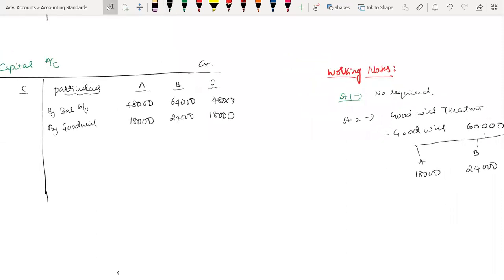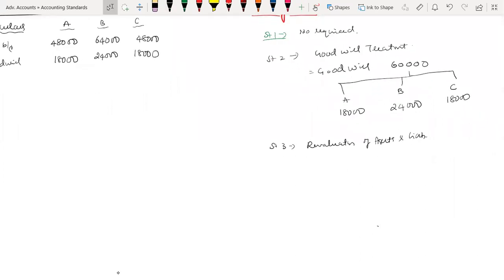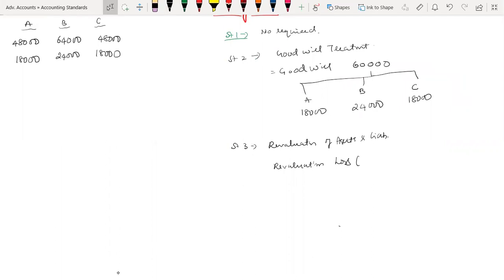Next, step number 3. Step number 3 is revaluation of assets and liabilities. So here only revaluation is fixed asset will be written off. So therefore it is revaluation loss on fixed asset, which will be 20,000. So that will be distributed to partners A, B, C. So therefore 6,000, 8,000 and 6,000.